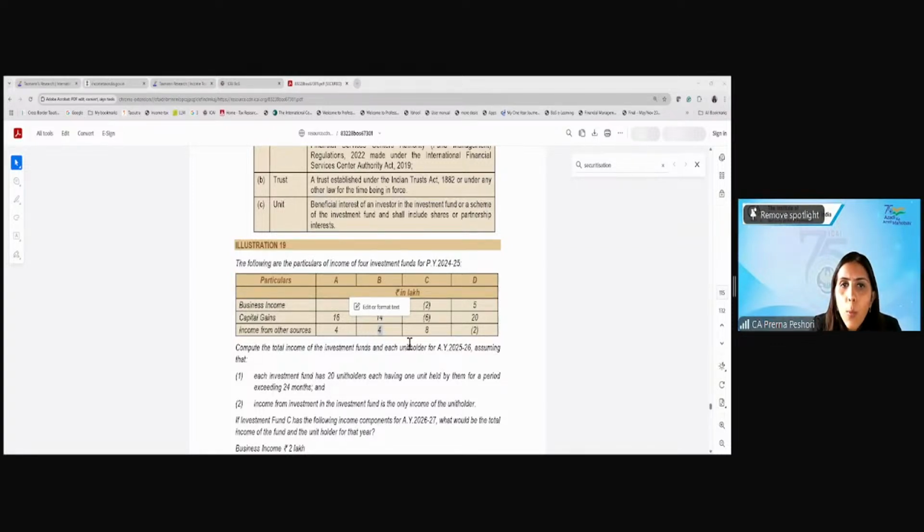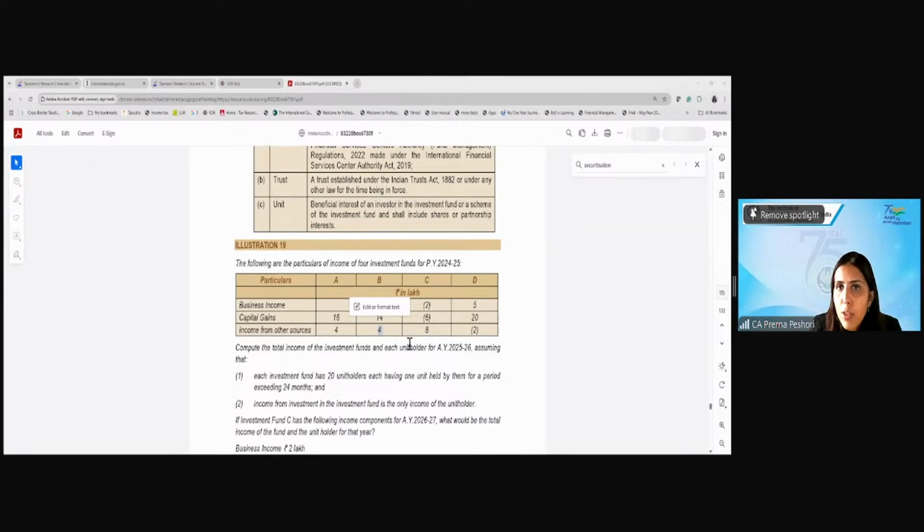Losses of 2 lakh will be covered by the AIF, 8 lakh income taxed, and 6 lakh carried forward in the hands of the unit holder. So see, 2 lakh will be carried forward by the investment fund, the AIF.